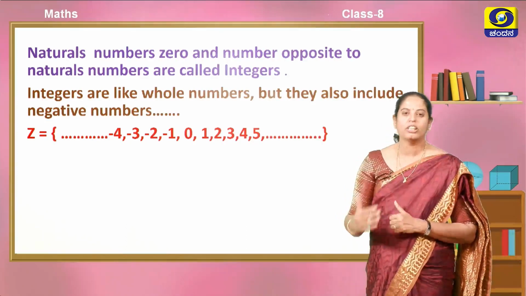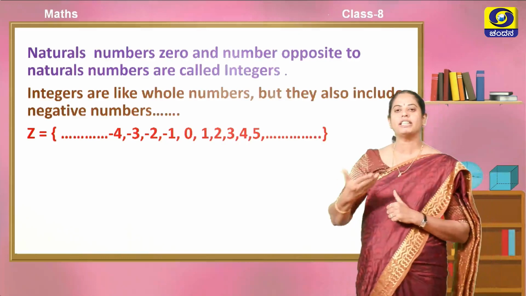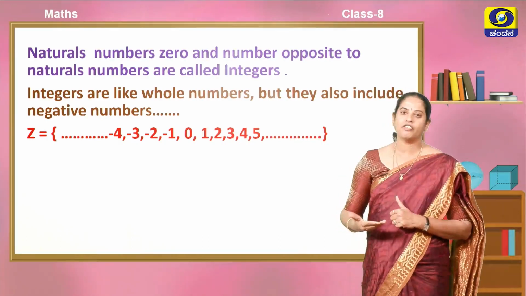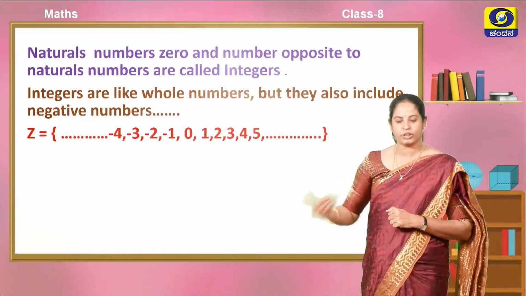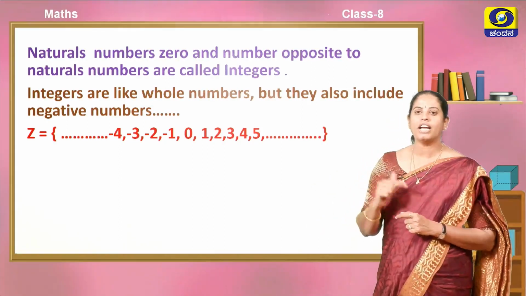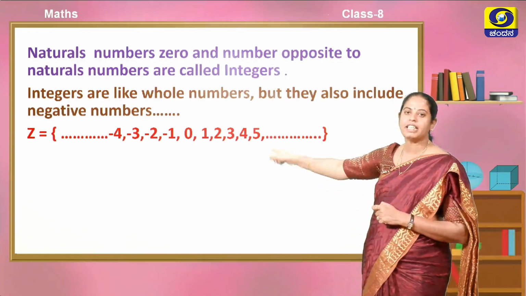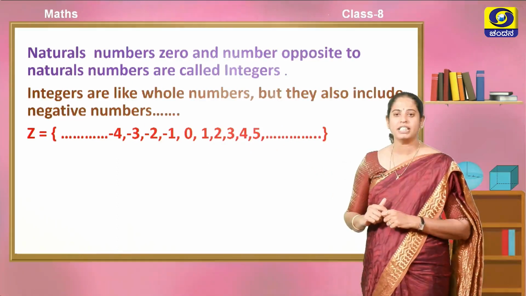Integers are also like whole numbers. What is the difference between the set of whole numbers and the integers? The set of whole numbers has 0 and natural numbers, but in the set of integers, along with 0 and natural numbers, we include negative numbers, and this set is represented by the letter Z.